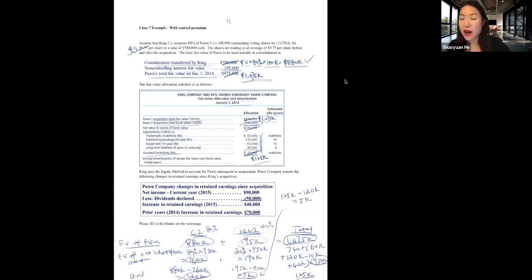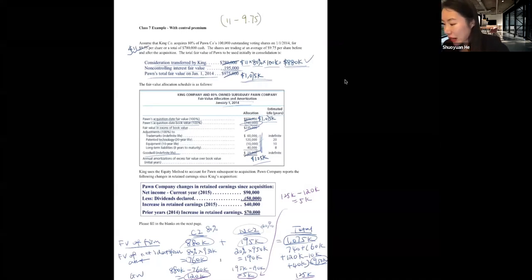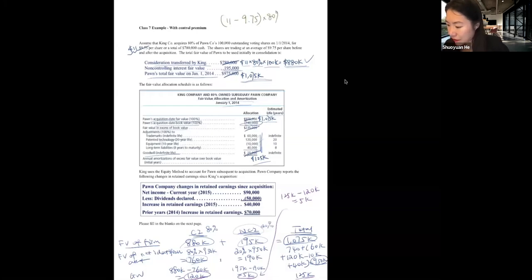For each share of stock, the parent is paying $11 for something which is traded at $9.75. So for each share, the parent is paying $1.25 more. And then what is the total amount of control premium the parent is paying? So it acquires 80% of the outstanding 100,000 shares. So the total control premium paid is 100,000. And this 100,000 control premium paid is allocated 100% to the parent's goodwill.